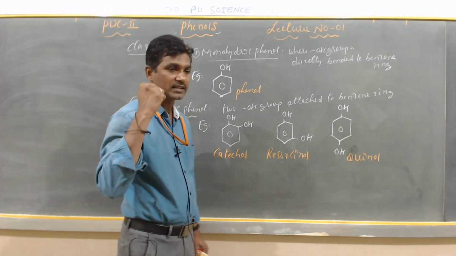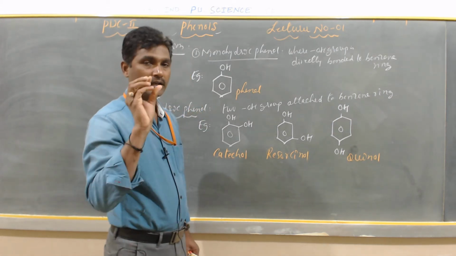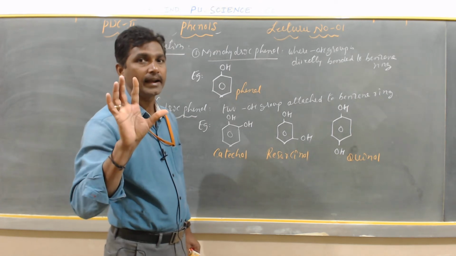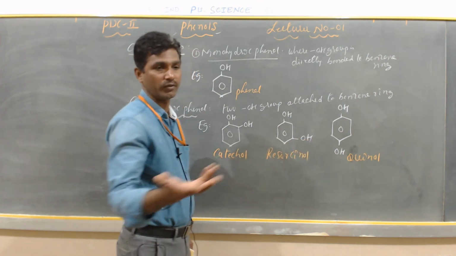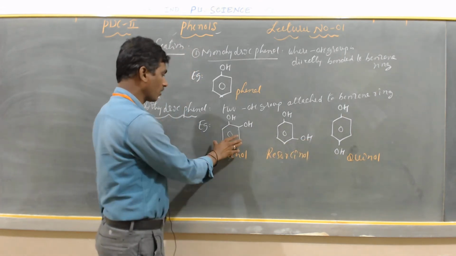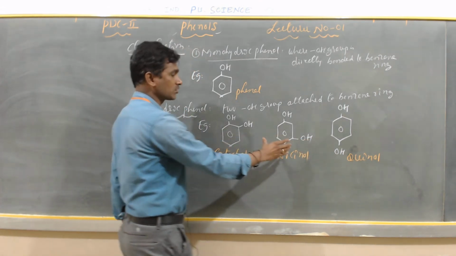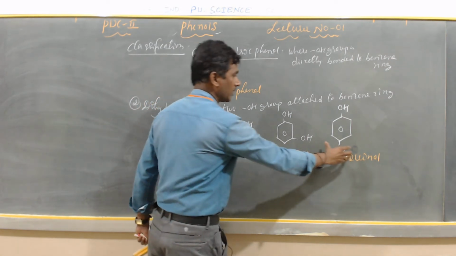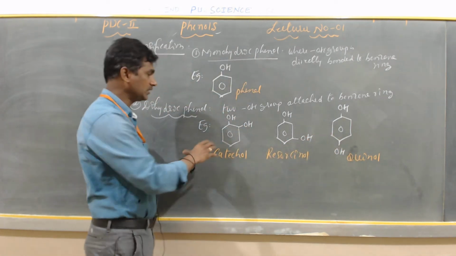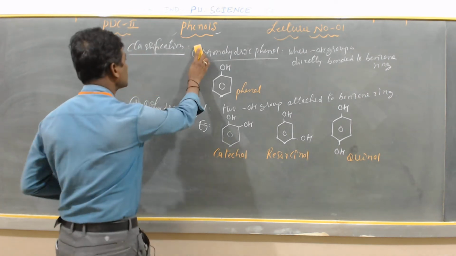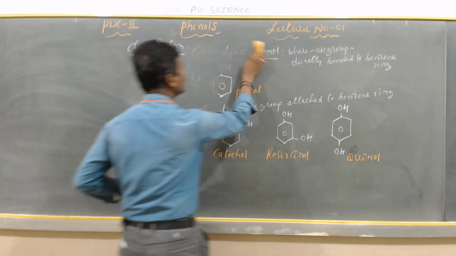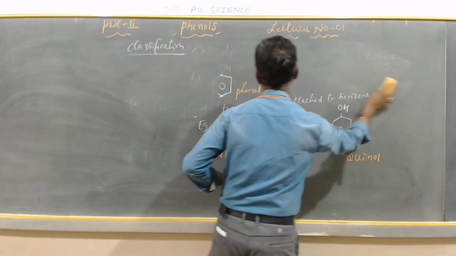So these are the examples of dihydric phenol. In the examination, if asked to give an example of dihydric phenol, write catechol, resorcinol, or quinol. Write the structure of catechol, the structure of resorcinol, and the structure of quinol. These three are examples of dihydric phenol. The third classification is trihydric phenol.